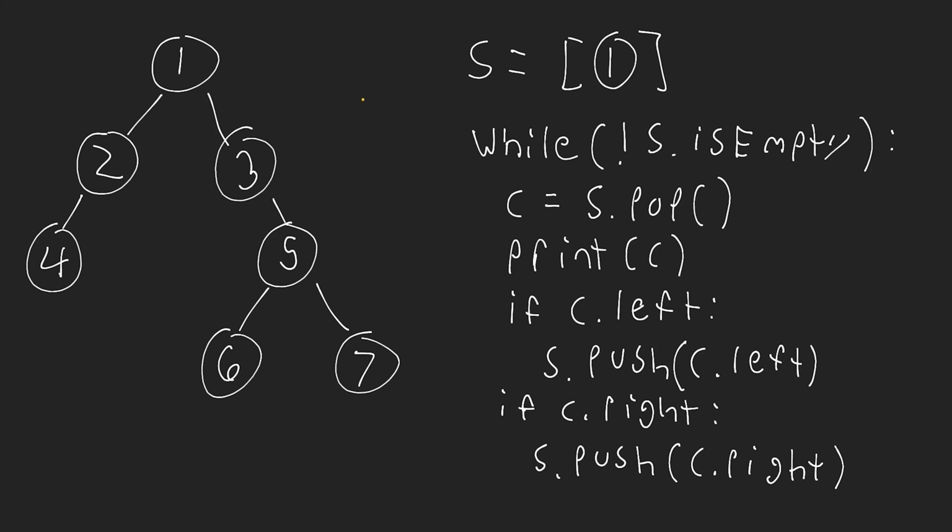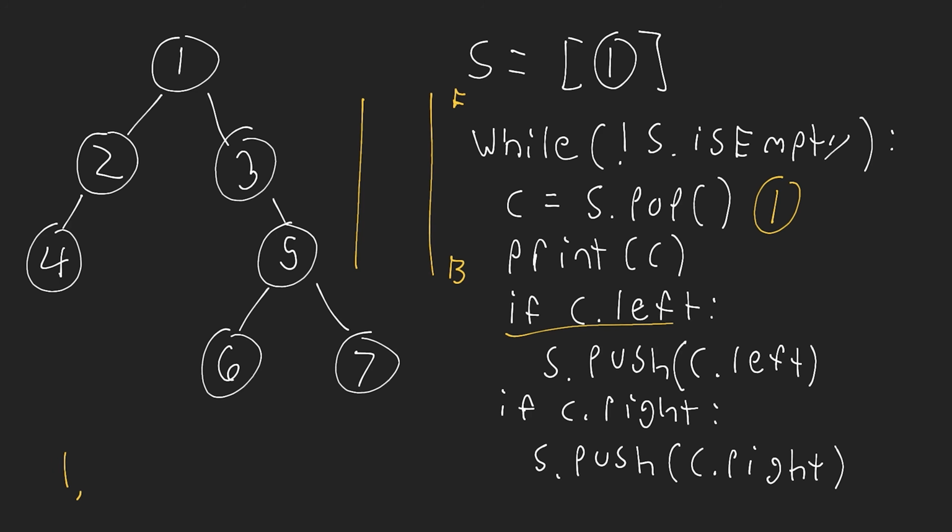And now let's actually simulate this algorithm with our stack. So where do I want to put my stack? Let's kind of draw it right here. Let's say this is the front and this is the back, and then we can write what's being printed on the left-hand side of our screen. Okay, so we start with element 1. So element 1 is going to start at the front of our stack, or node 1. We're going to pop that off. Okay, so we remove that from the stack, and then we're going to print it out. So we have 1 right there.